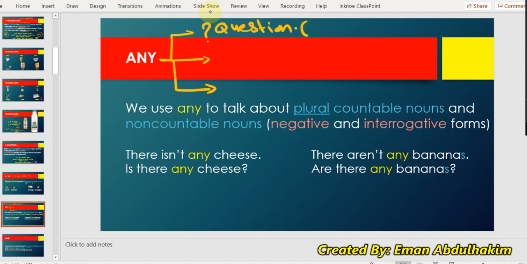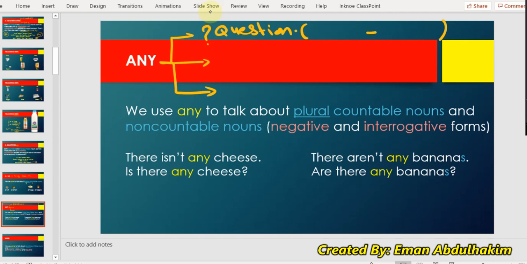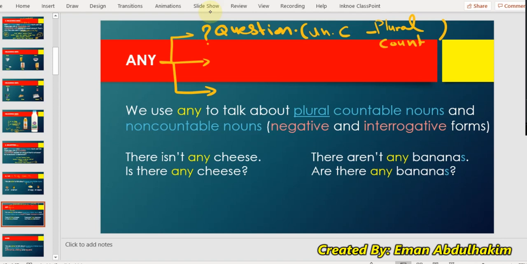In this question, does it have countable or uncountable? Do you have any water in the house? So it can come with uncountable. Do you have any bananas? It comes with plural countable. So it comes with uncountable or plural countable.